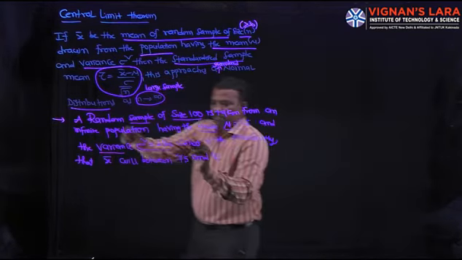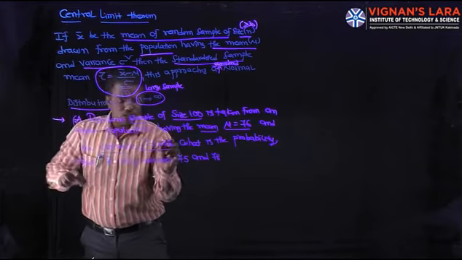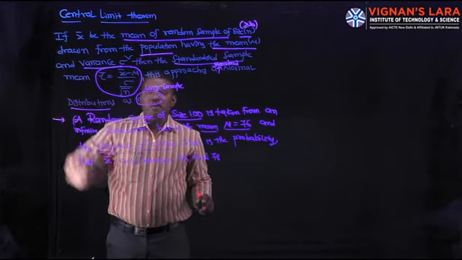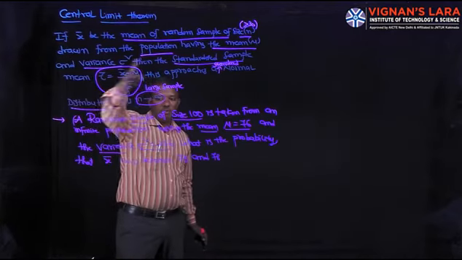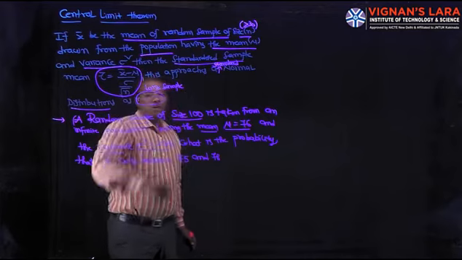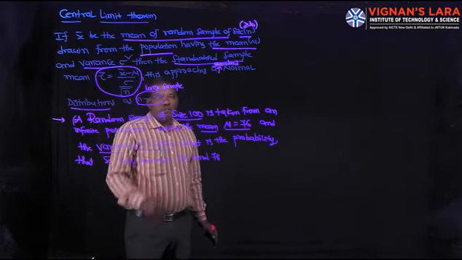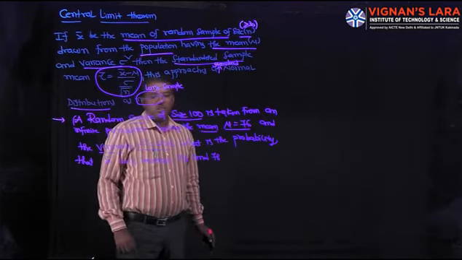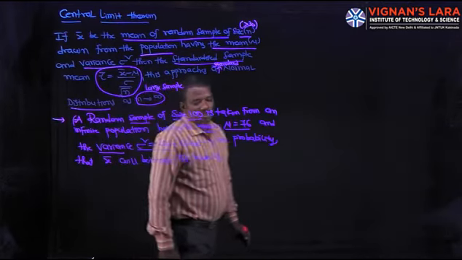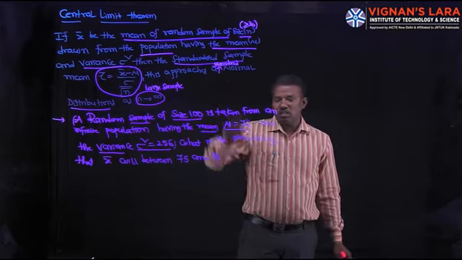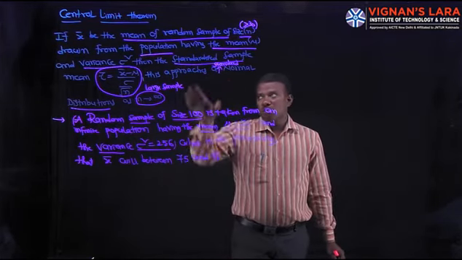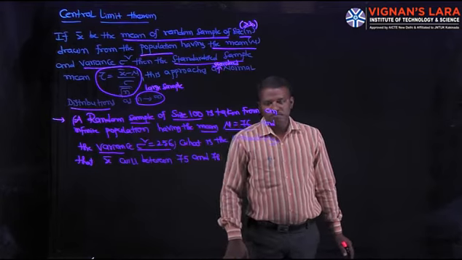From the start up to this is exactly equal to the statement of the central limit theorem: x bar be the mean of the random sample of size n drawn from the population having the mean mu and variance sigma square. Compare the statement of the problem with the statement of the central limit theorem. Both are exactly equal. So such type of problems are easily solved with the help of the central limit theorem.